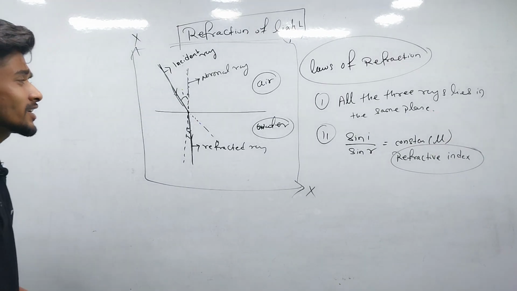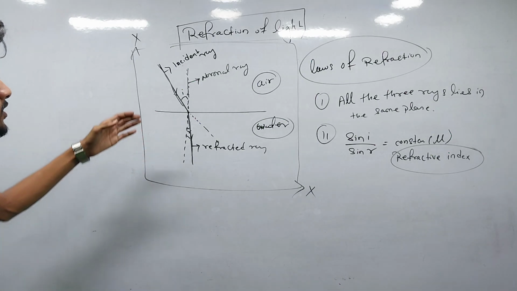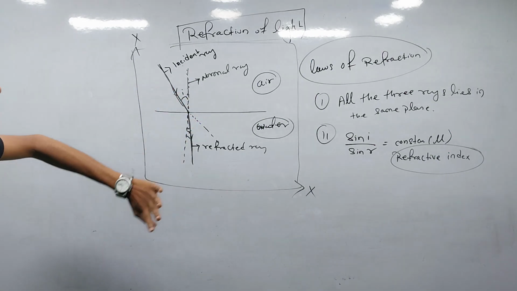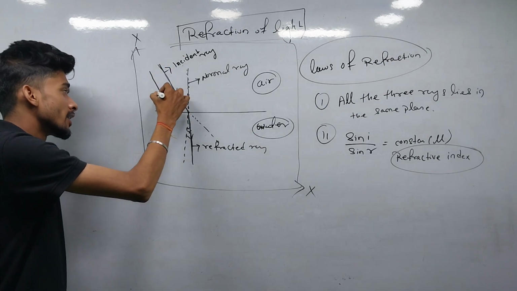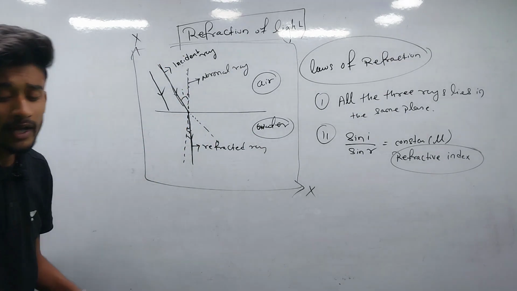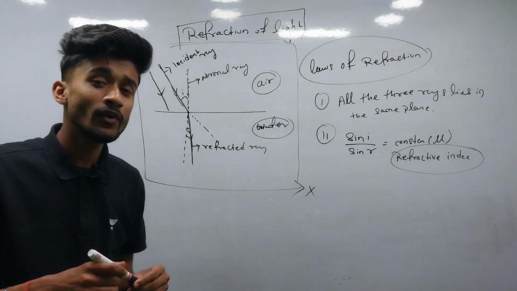So what are the cases? When the rays of light go from a rarer medium to a denser medium, remember one thing: its speed changes, its speed will decrease.